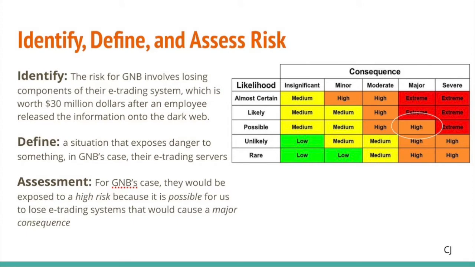Goliath National Bank has ransomware placed on their e-trading servers with $30 million worth of trading information on them. We have identified that a potential insider threat, one of the employees at the company, potentially released the information onto the dark web. Based on the risk matrix to the right, we have identified GNB to be a high-risk company since it is possible for them to lose their e-trading systems, which would result in major consequences for the company.